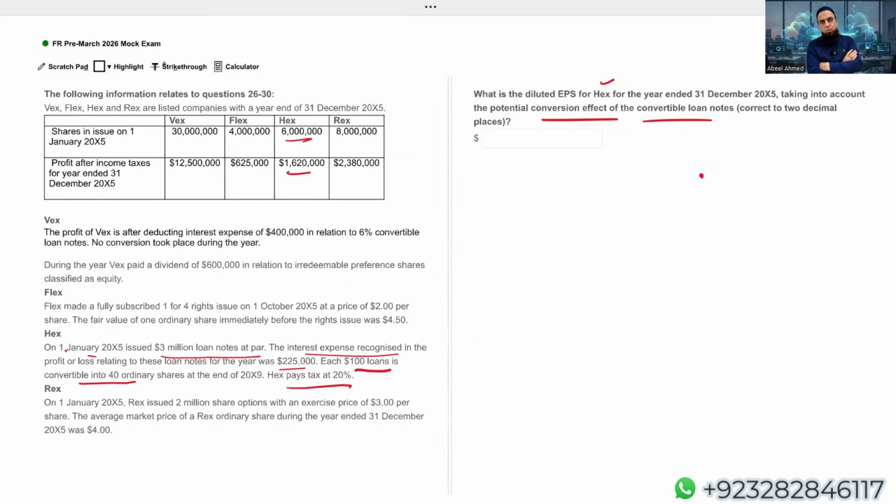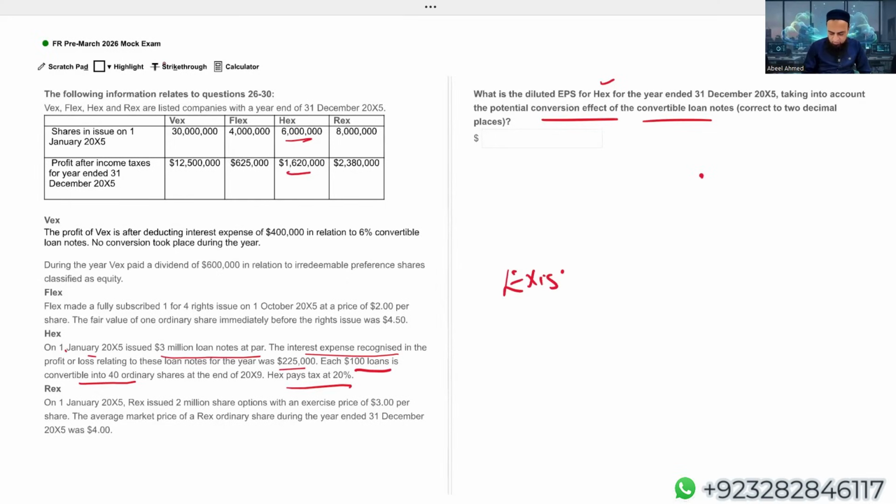Whenever we take a convertible loan note into diluted EPS, of course, we make an assumption that the convertible loan note has been converted into ordinary shares on day one. So obviously the interest which we were supposed to pay, which came into the P&L, we're not going to pay. That interest will be saved. And due to that interest savings, earnings will increase. Obviously, profitability will also increase. So first step is we need to calculate revised PAT. So let us calculate.